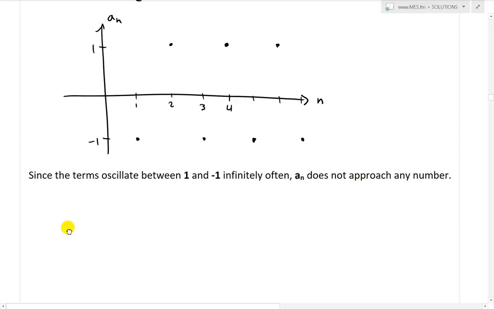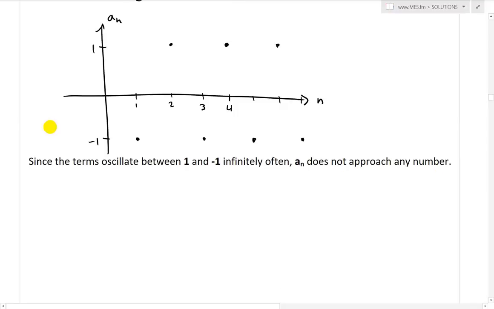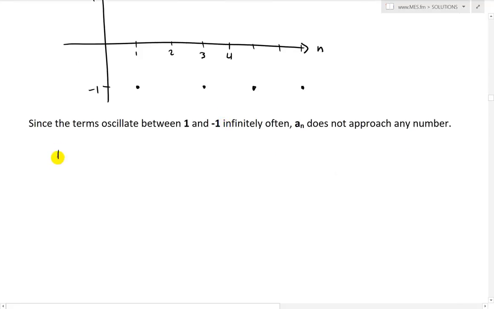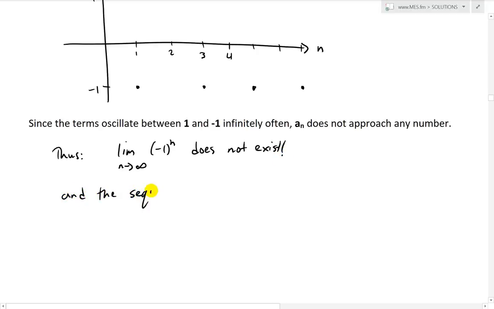Since the terms oscillate between 1 and negative 1 infinitely often, a_n does not approach any number. Thus the limit as n approaches infinity of negative 1 to the power of n does not exist. There's no limit. And the sequence negative 1 to the n is divergent.